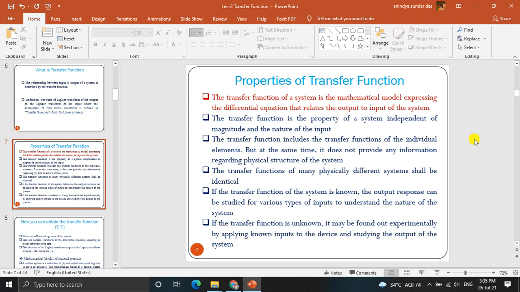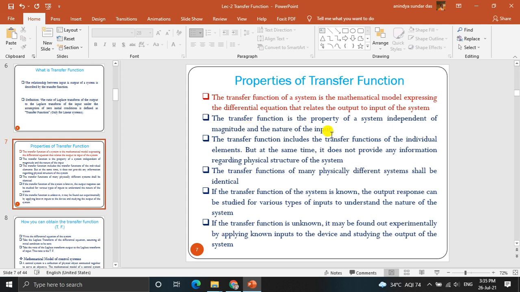From the electrical point of view, RLC, we can write a differential equation of that. So any physical system can be defined by a differential equation, and we can write a mathematical model of a system that relates the output to input relation.